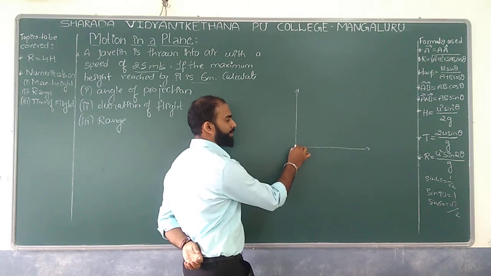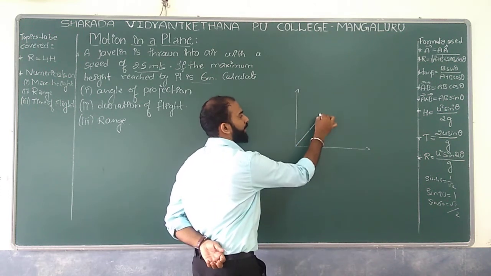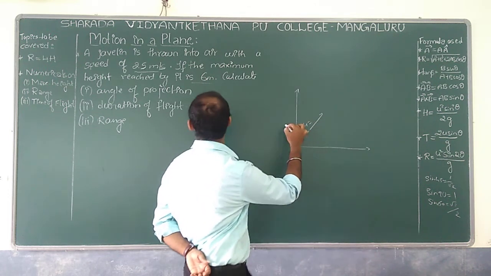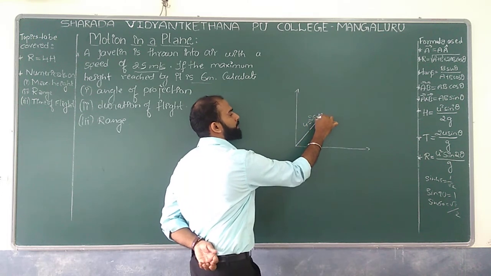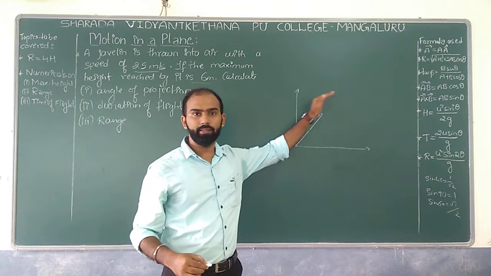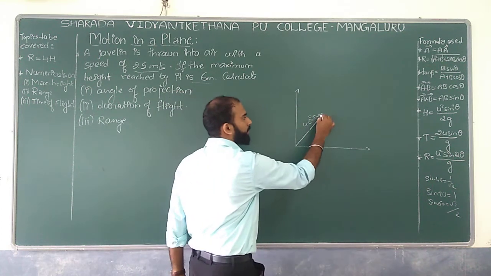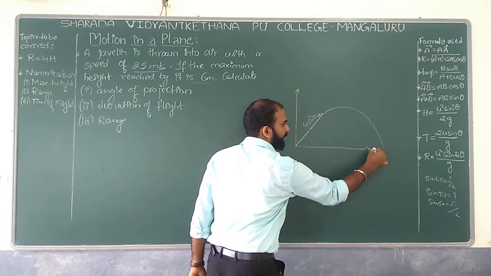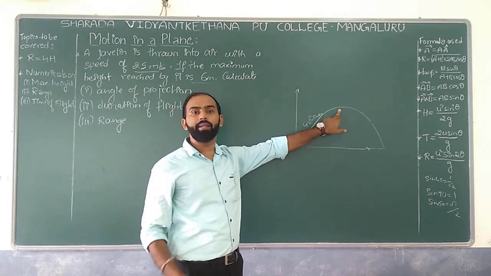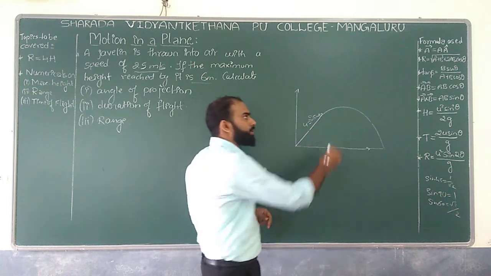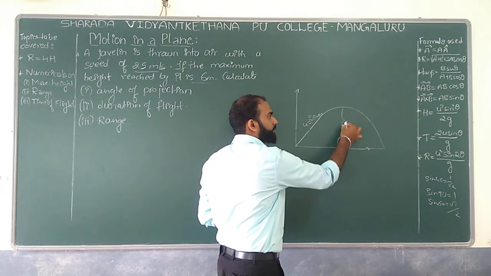If the javelin is thrown with the speed u of 25 meter per second, obviously it takes some trajectory since it's a projectile motion, so it goes somewhat like this, right? Now they have given that it can reach a maximum height of 6 meter.